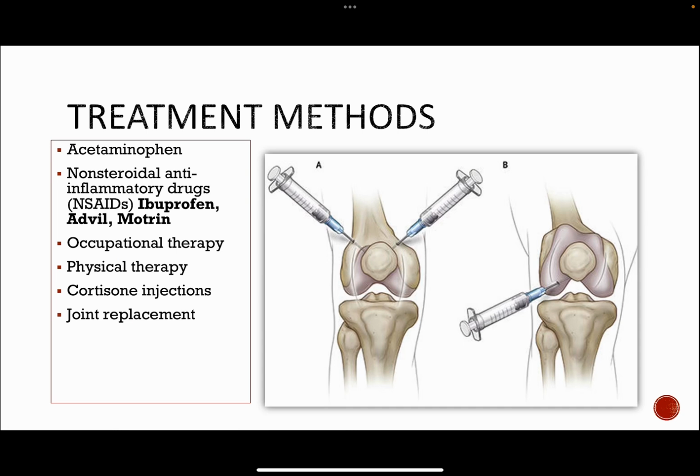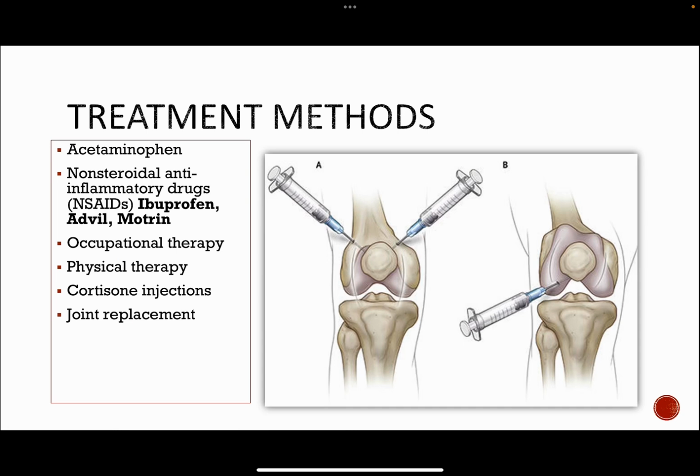Physical therapy strengthens muscles around the affected joint to reduce pain and increases flexibility in the affected joint. This could be either walking, jogging, biking. For those who are overweight, swimming might be more effective in pain management rather than walking or running. Occupational therapy could be having a bench in the shower rather than standing.